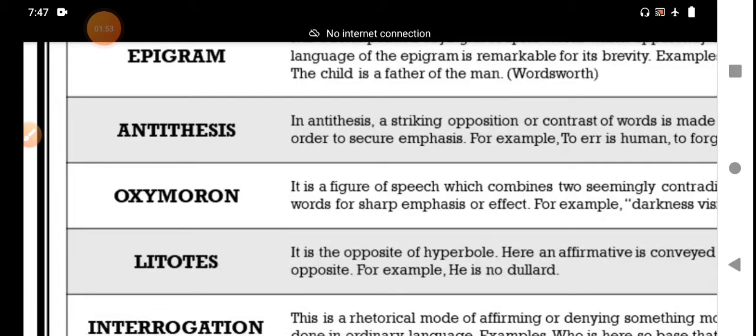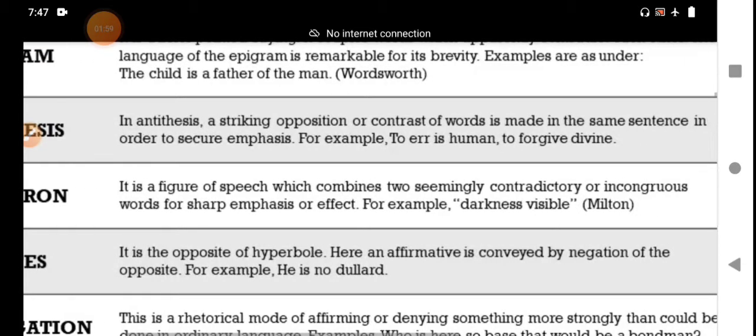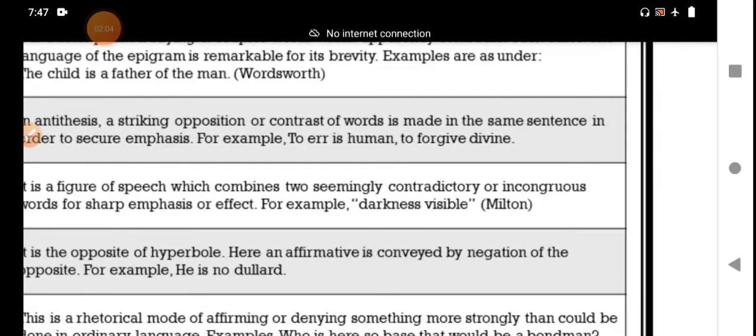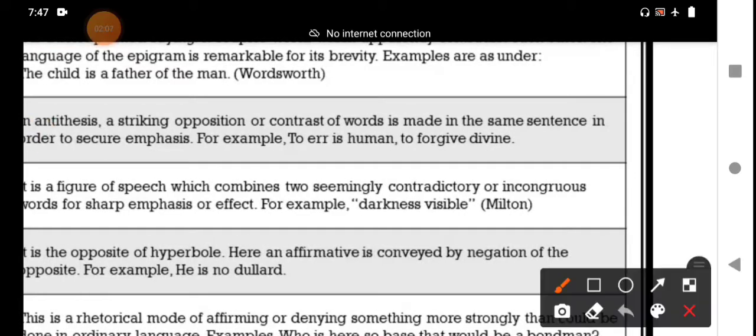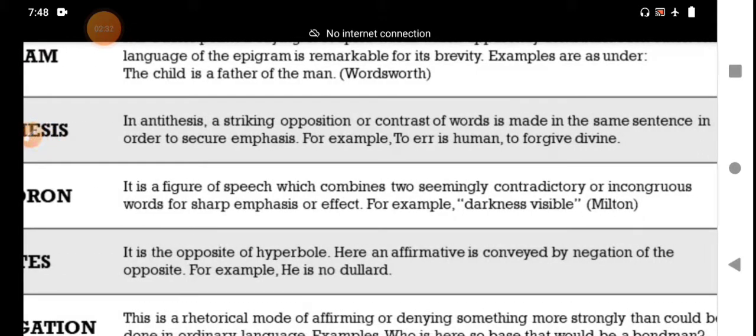This one is oxymoron. There is a definition here. It is a figure of speech which combines two seemingly contradictory, incongruous words for sharp emphasis. Contradictory is more important in this figure of speech. What is the meaning of incongruous? It means disagreement or disharmony, not related, not in agreement. That is more important here.